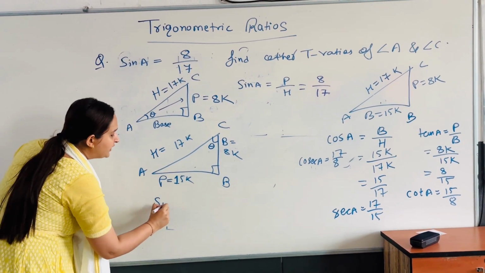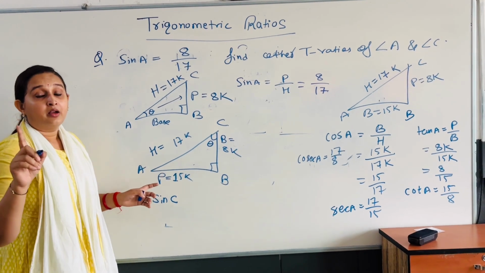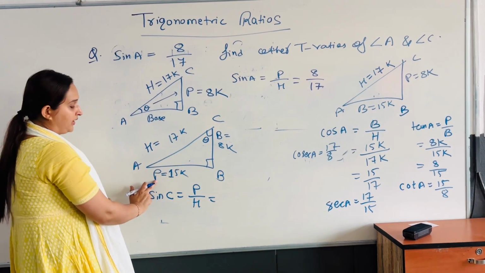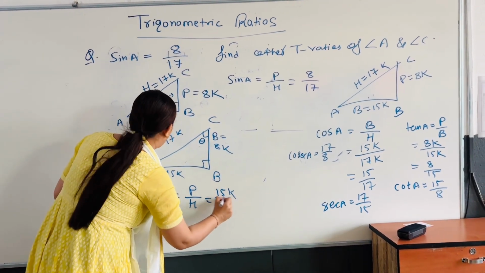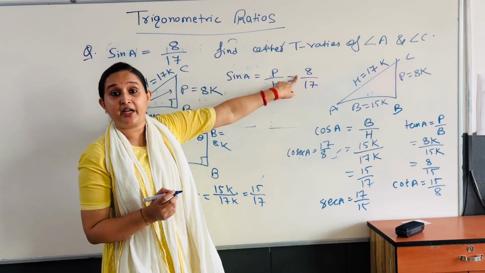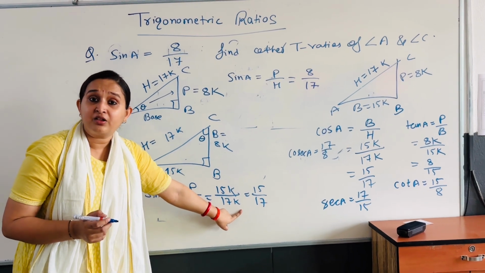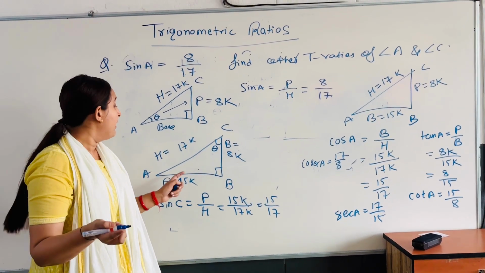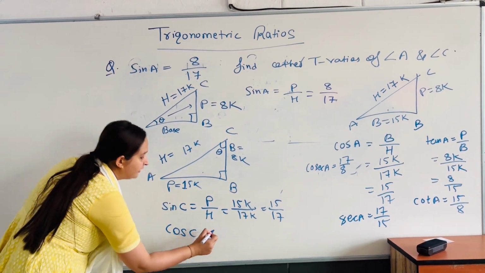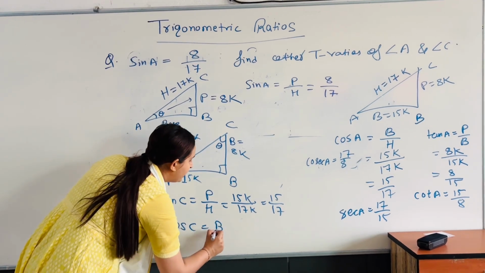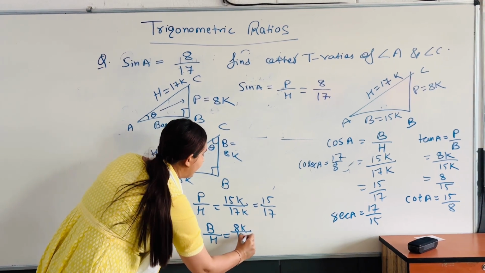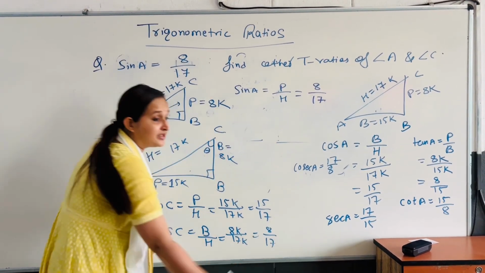Now, can you tell me what will be the value of sine C? Sine C will be perpendicular upon hypotenuse. What is P? 15k upon 17k, which is 15 upon 17. In the previous question it was 8 upon 17. Here we are getting 15 upon 17 because we have changed the place of theta. One more last, cos C. Cos C is base upon hypotenuse. What is your base? 8k, hypotenuse 17k. So 8 upon 17 is the answer.